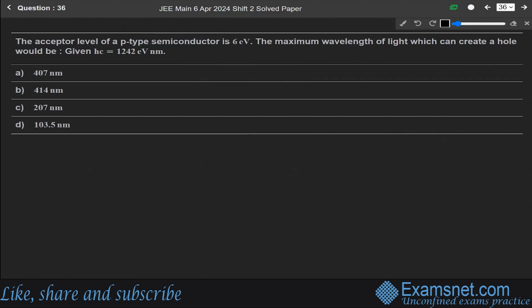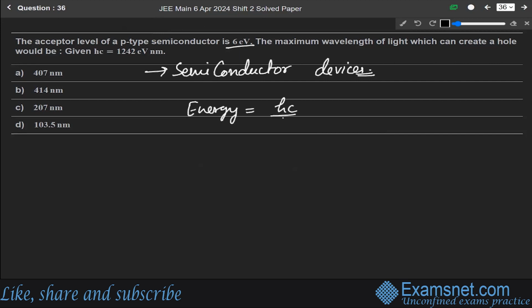The acceptor level of a p-type semiconductor is 6 electron volt. The maximum wavelength of light which can create a hole would be. Okay. So this question is from the chapter of semiconductor devices. We are given the acceptor level is at 6 electron volt. So for maximum wavelength, we will use the energy formula. Energy is equal to hc over lambda.